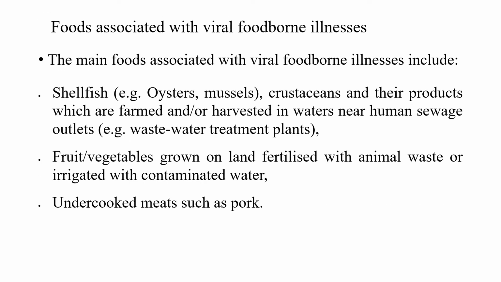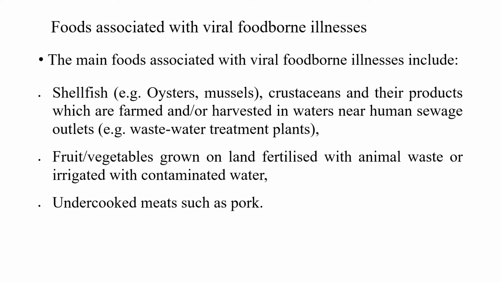Then, coming to the foods associated with viral foodborne illness, the first one is shellfish. Examples are oysters, mussels or crustaceans and their products which are farmed or harvested in water near human sewage outlets, or it may be fruits or vegetables grown on land fertilized with animal waste or irrigated with contaminated water, or undercooked meats such as pork.